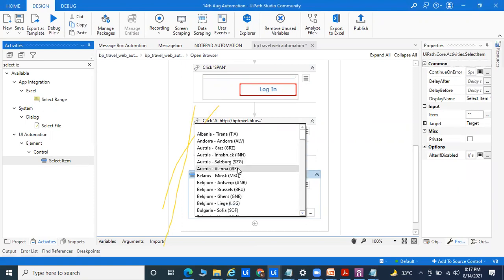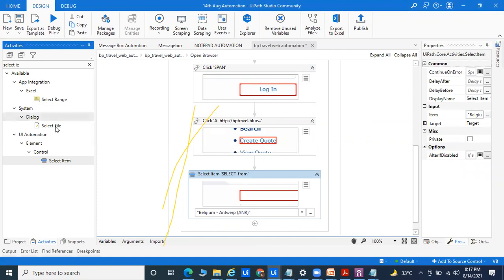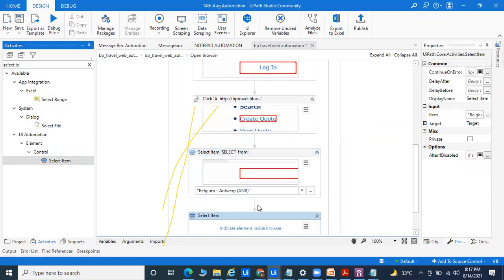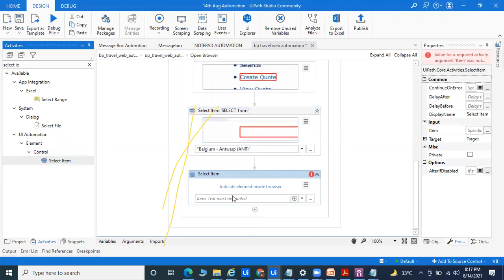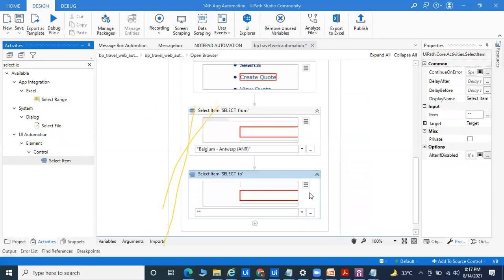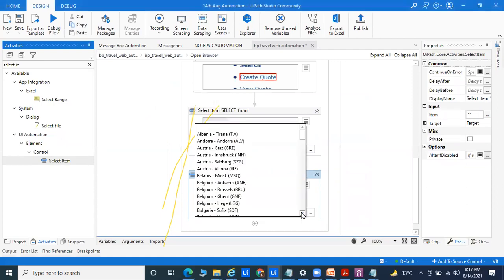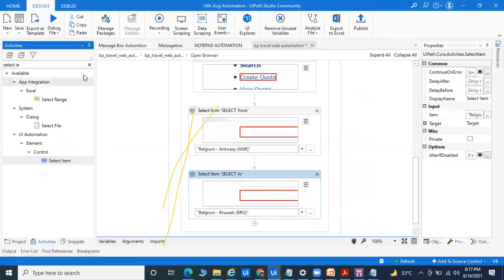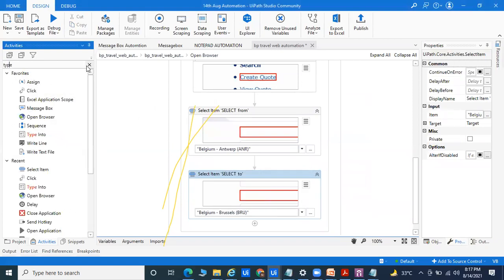We can pass any country, like I'm taking Belgium, and again I'll take select item for the drop down, and we can pass the data. Like this, we can pass the two part, and also take the Belgium capital, Brussels, and after that I'll go for the departure date, that is called type into.